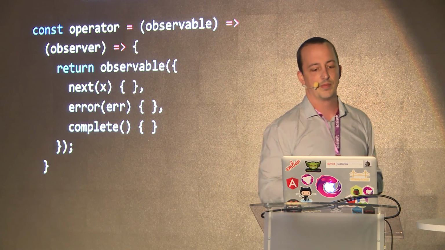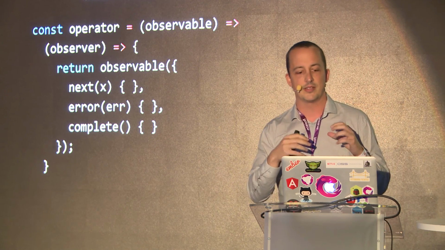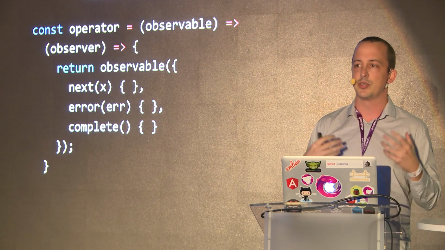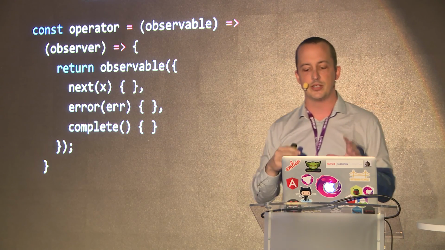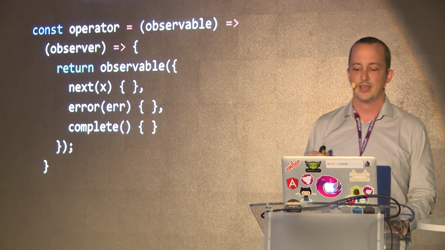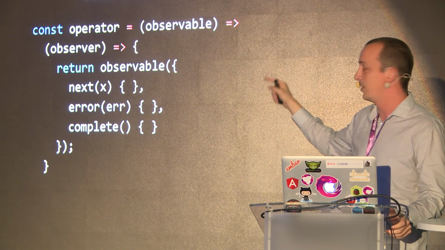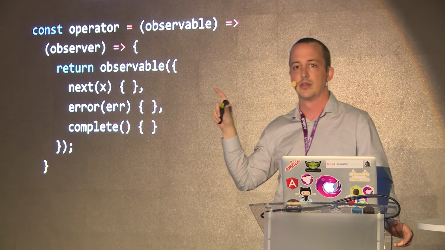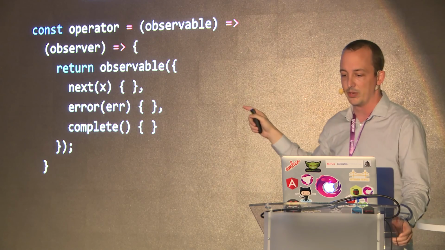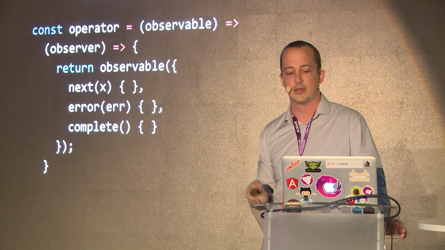It's an observable that returns a function that you give an observer to. And then operators, it's going to actually subscribe to the source observable inside of here. So the job of what an operator is going to do is it's actually going to take that source observable that we provided as part of our higher order function and subscribe to it with its own observer, which is that plain object there in the middle that's got a next method, an error method, and a complete method on it.